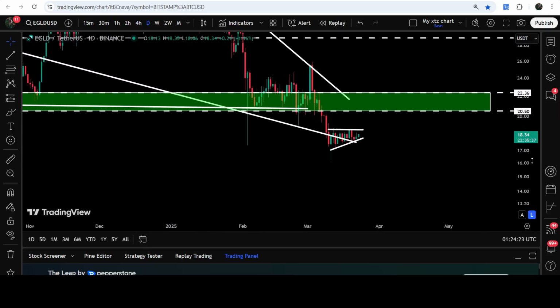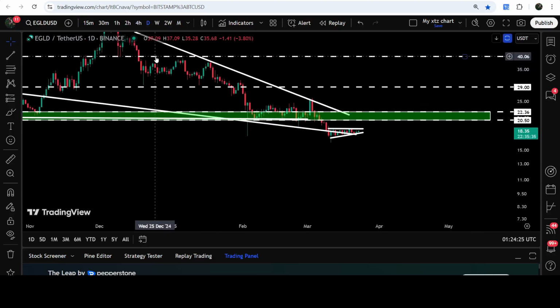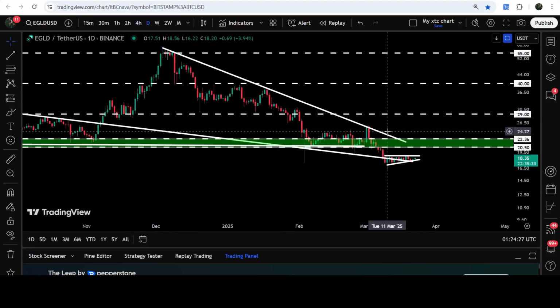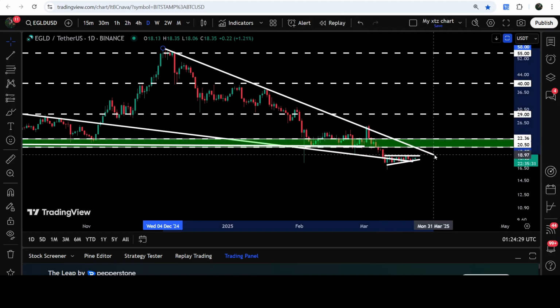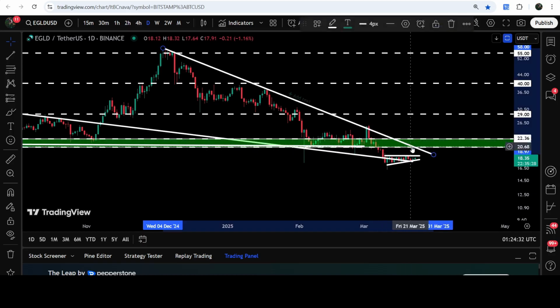Now, if you take a look at the daily time frame chart, then here for the past several days or weeks, the price is getting rejected by this downtrend and resistance. And you can see that this time, this resistance will work as a very strong hurdle for the price. And along with this long-term resistance that starts from $20.50 and goes to $20.36, it will be quite difficult, very tough for the price to break out this resistance zone and this downtrend and resistance. However, if the price breaks it out,